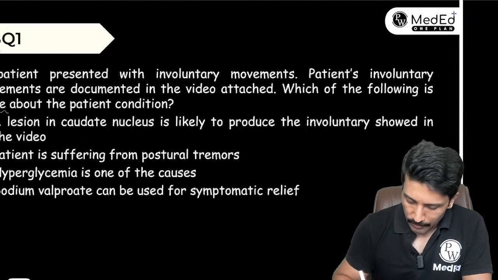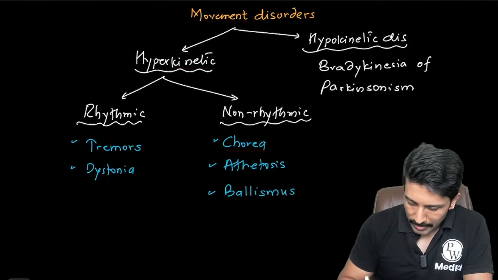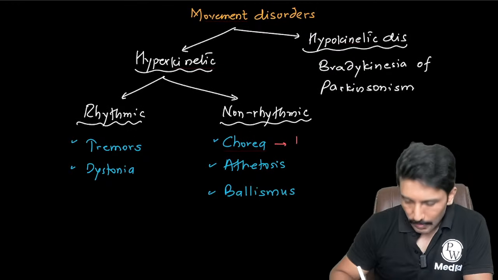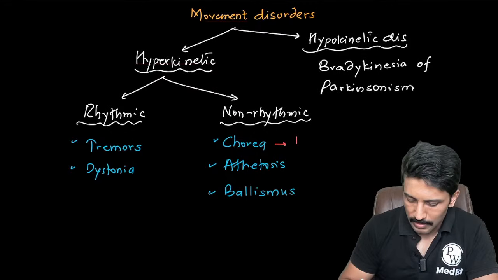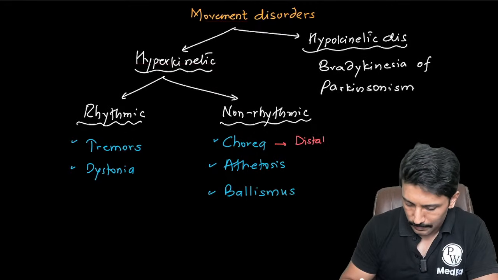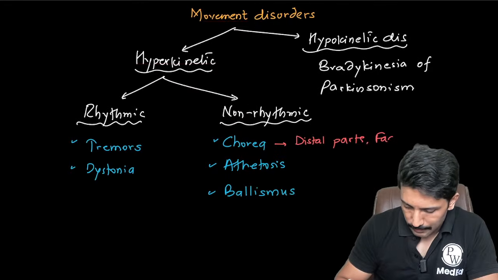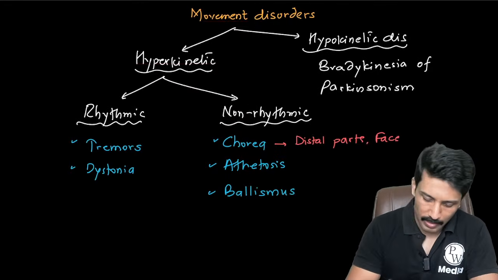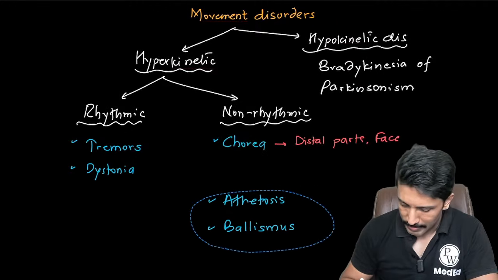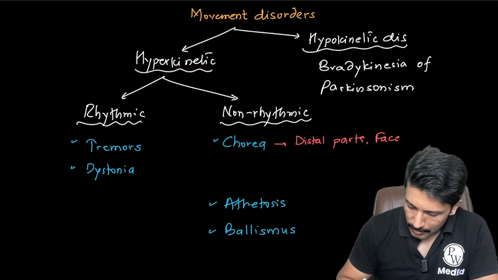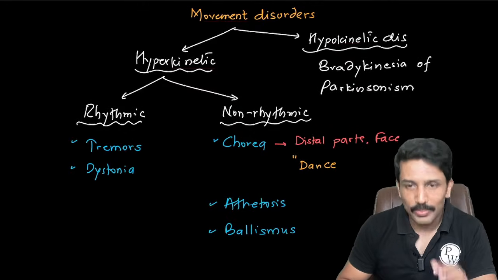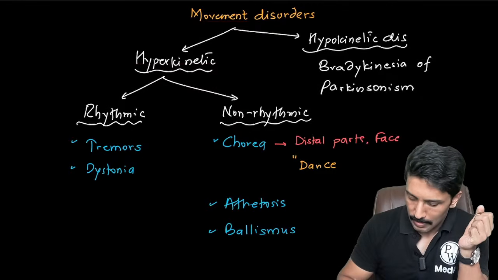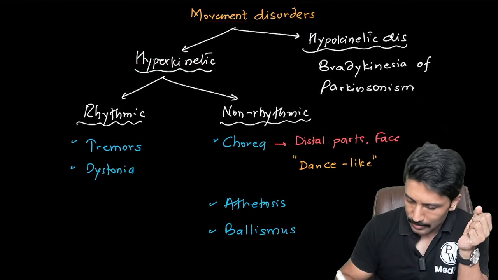So what is the usual way we describe the chorea? Remember, chorea mainly affects the distal body parts and face. The usual way of describing chorea is dance-like movements. In fact, the word chorea comes from choreography. It means it looks like someone has choreographed these movements. These are called dance-like movements.